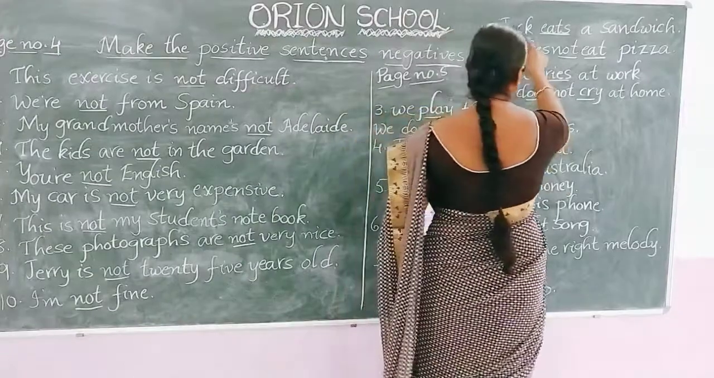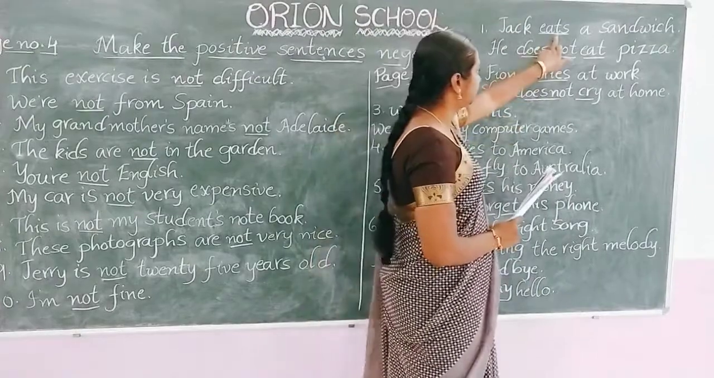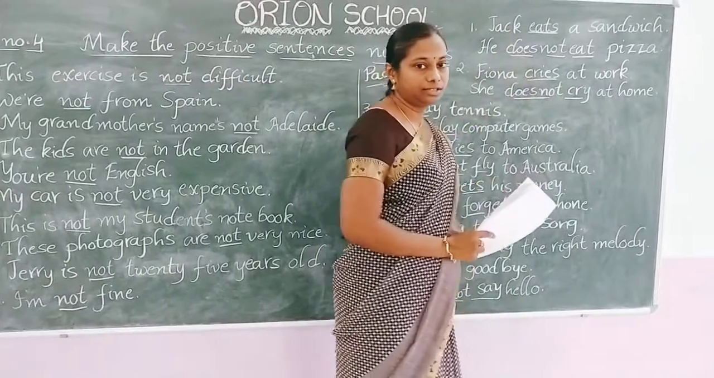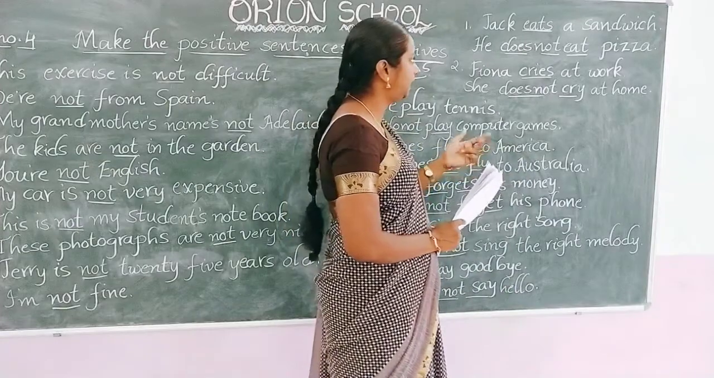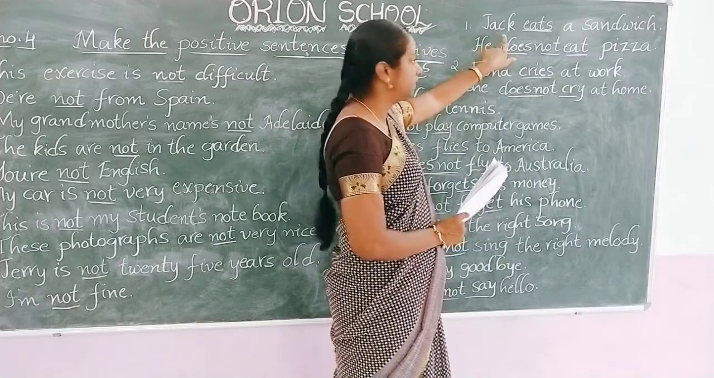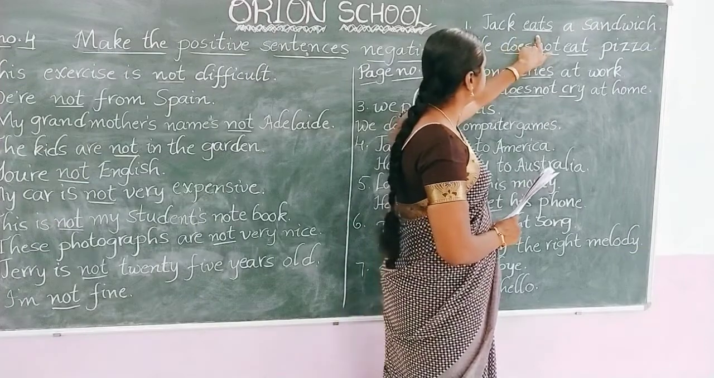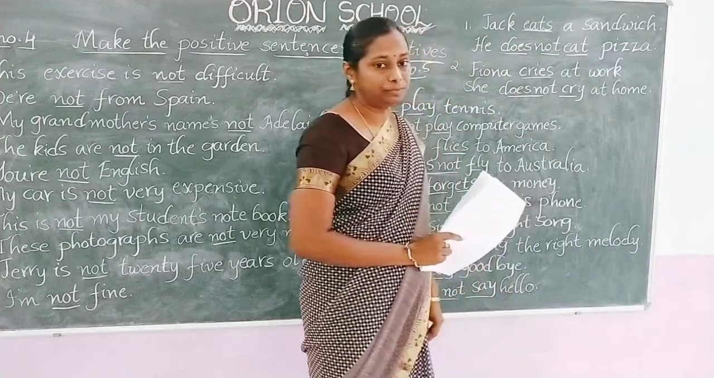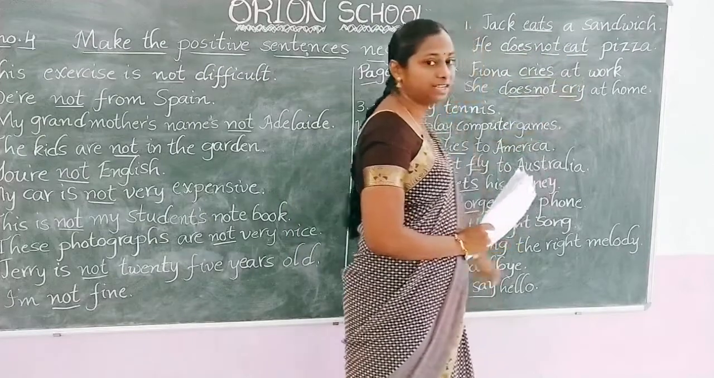First, Jock eats a sandwich. Here, eat is the V1 form and the subject is Jock, singular. So in the previous class I told you, if in the subject's place we have he, she, it or any singular noun, here Jock means singular. So Jock is a singular noun. So if we have Jock in the subject's place, we have to add S/ES to the main verb. That is the structure of simple present tense: subject plus V1 plus S/ES plus object. That's why here we have S.